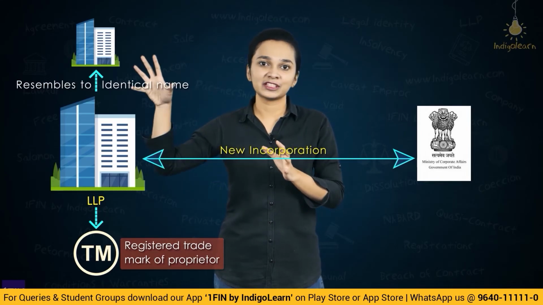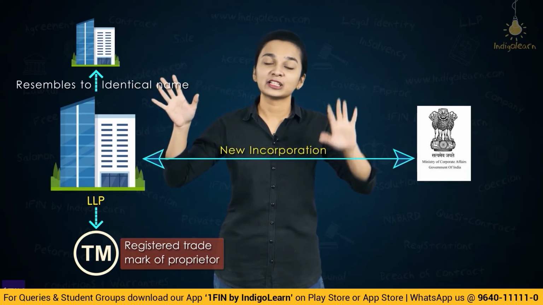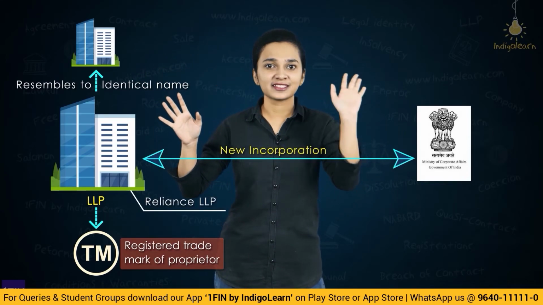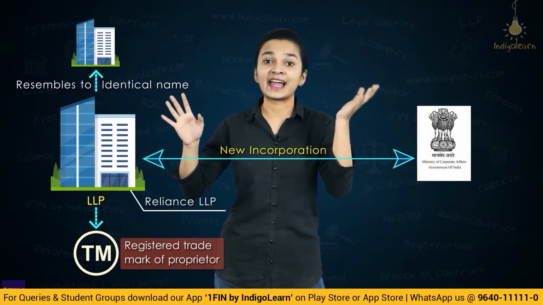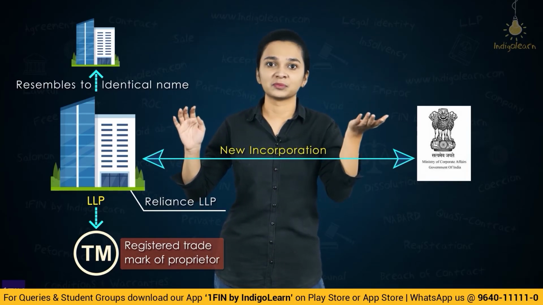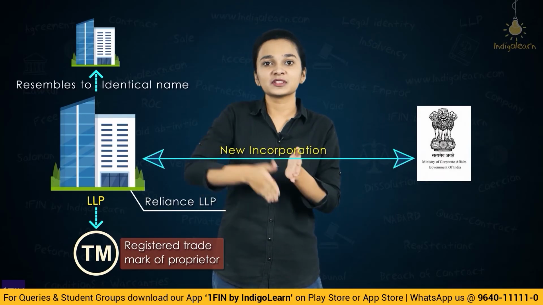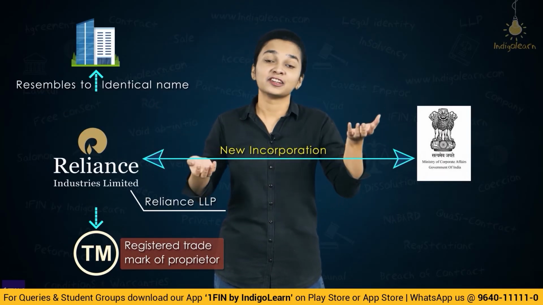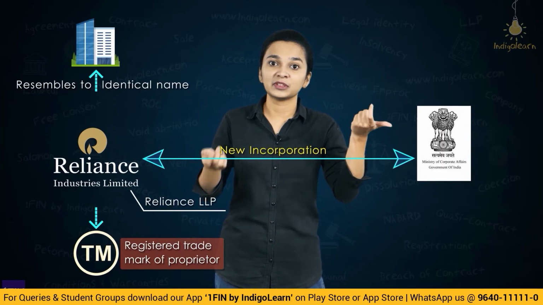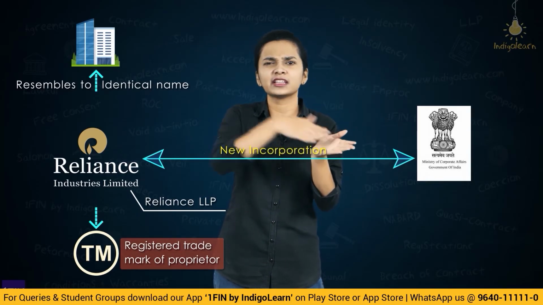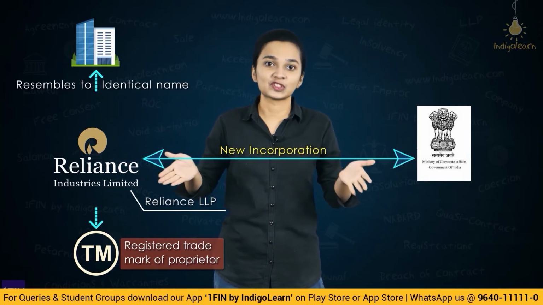So an LLP has been incorporated and the name of this LLP is Reliance LLP. Do you think this name is valid for the LLP? Can the LLP be incorporated with this name? The answer is definitely no. Why? Because we have Reliance Industries Limited, and if you name your LLP Reliance LLP, it will give an impression that this is somehow related to Reliance, wherein there is no relation at all.